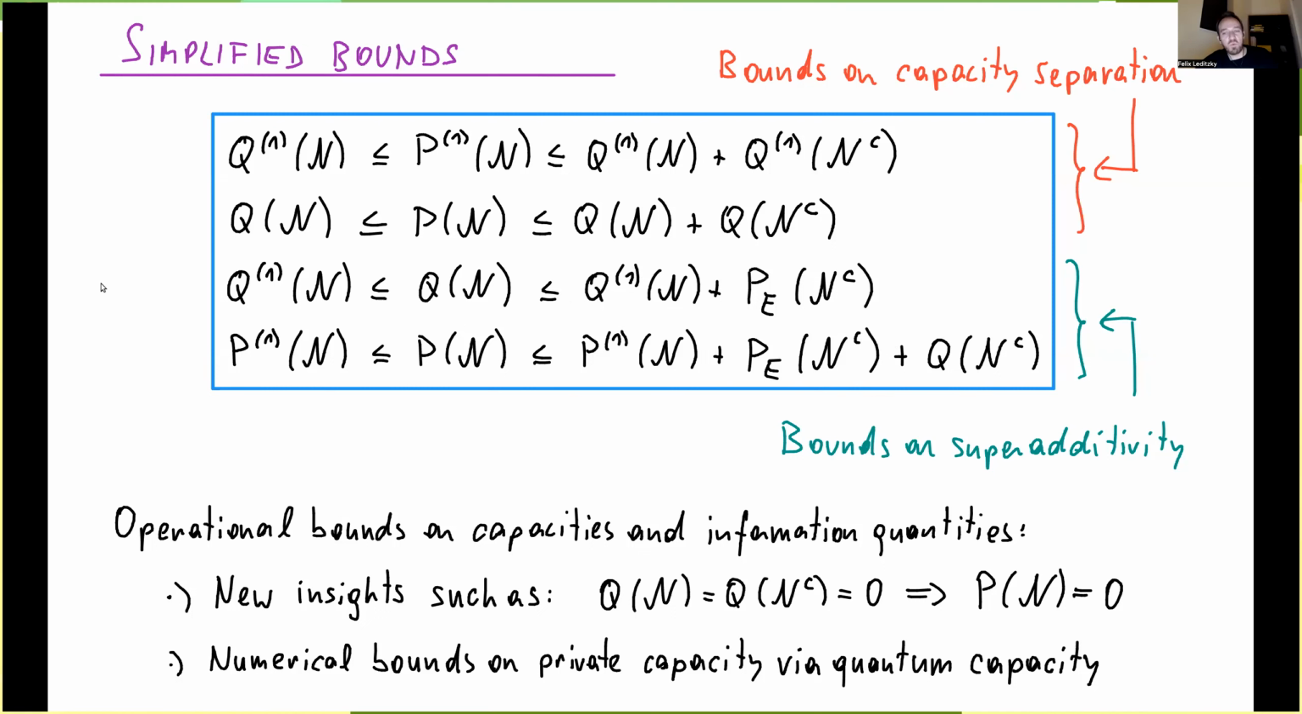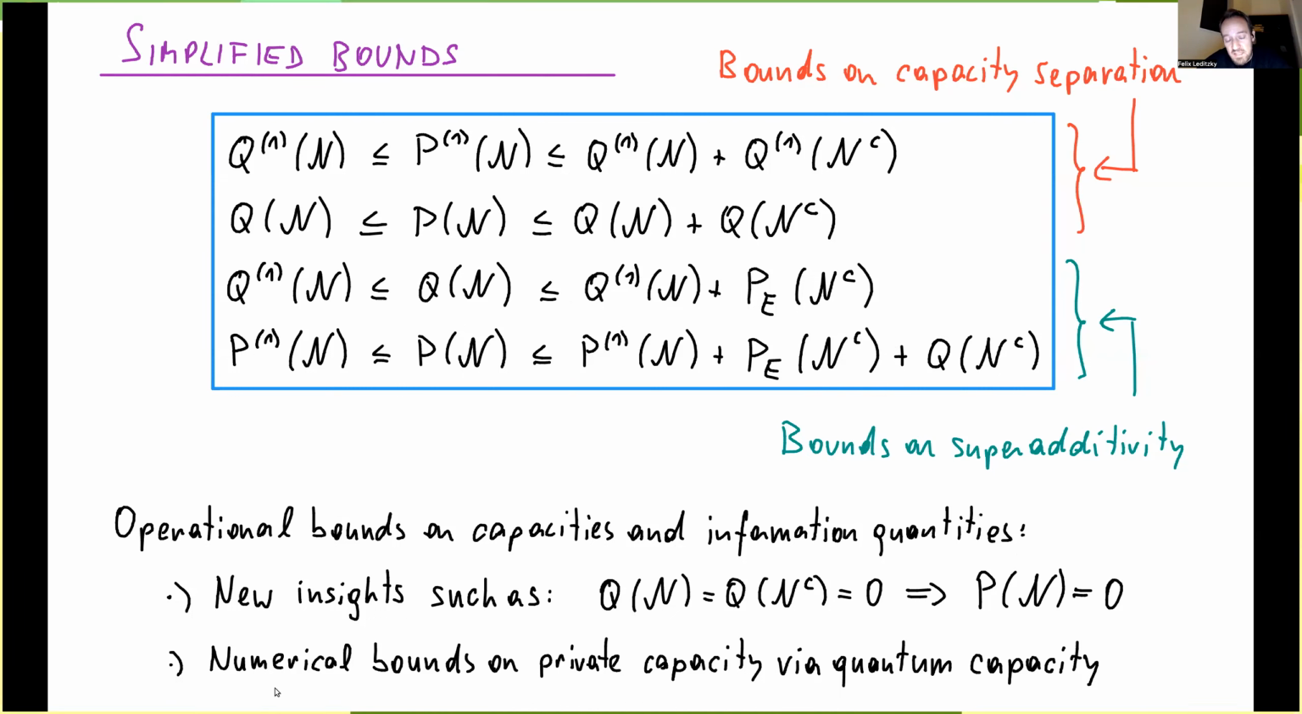And for example, one thing that this bound gives us is a new insight that if I have a channel that has zero capacity for both the channel and its complementary channel, then this bound implies that the private capacity also has to be zero. I will come back to that later, okay?